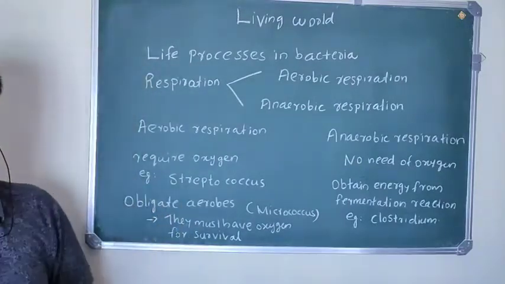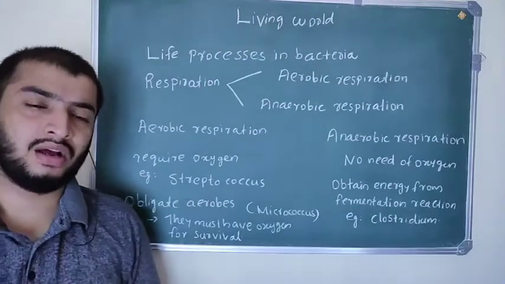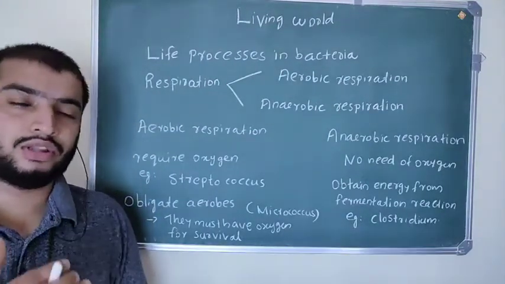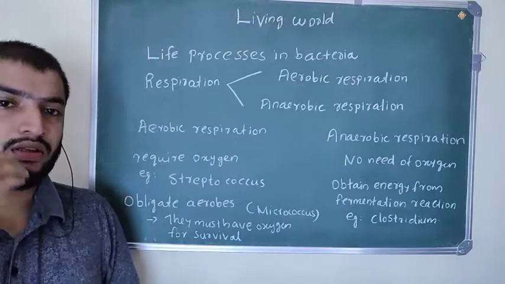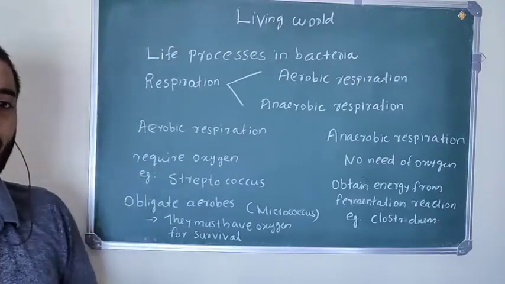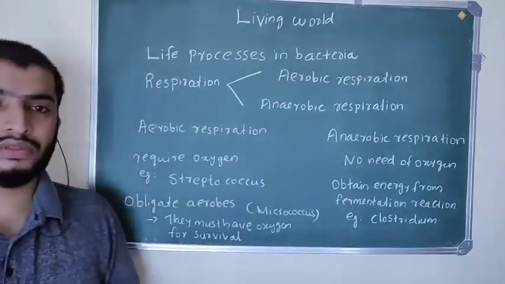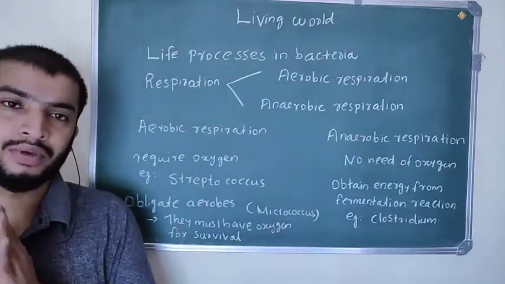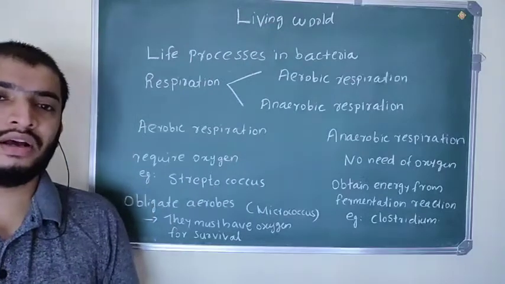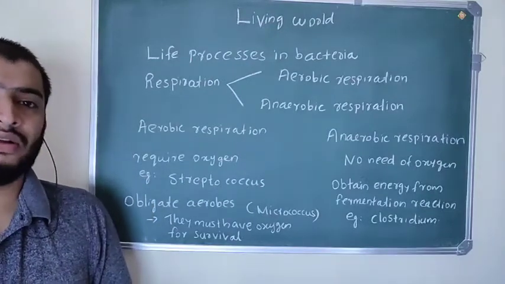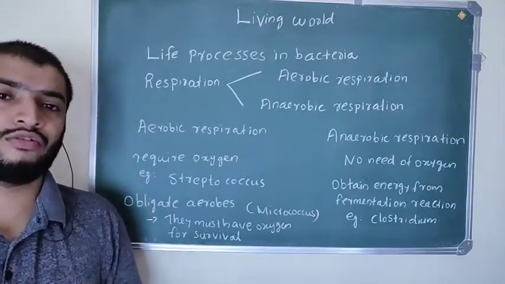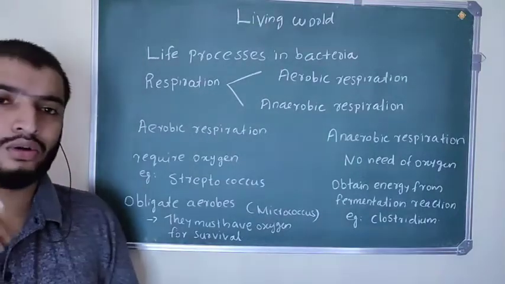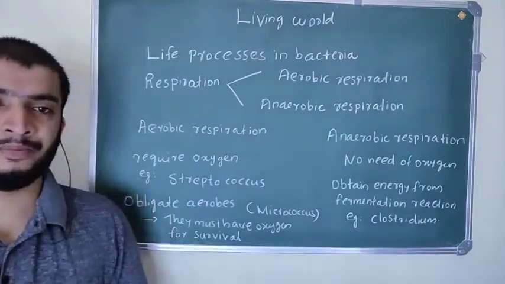But under aerobic respiration, some bacteria must have oxygen for their survival. That type of bacteria are called obligate aerobes. Obligate aerobes, which means these bacteria must need oxygen for their survival. For example, some Micrococcus bacteria need oxygen.